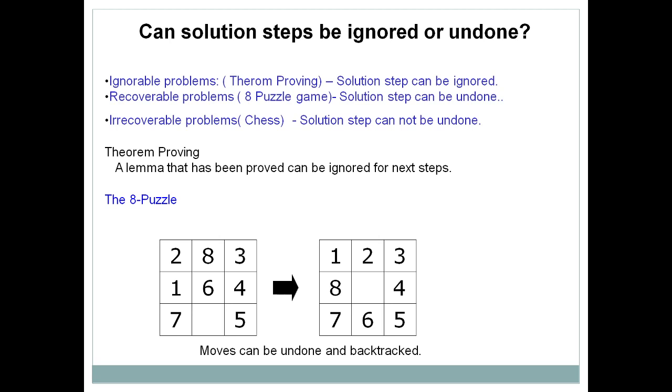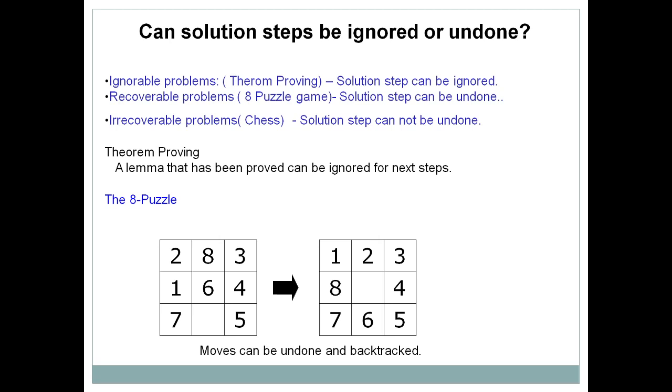Okay, so this is the case. Theorem proving is an ignorable problem, meaning we can ignore some steps. Ethically or technically we don't have to forget any of the steps, but still we are getting the solution that LHS equals RHS, even though we are missing some of the steps. So this is what an ignorable problem is. Then the next one is a recoverable problem.